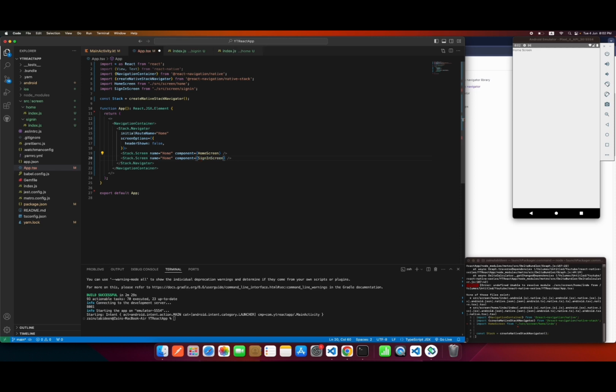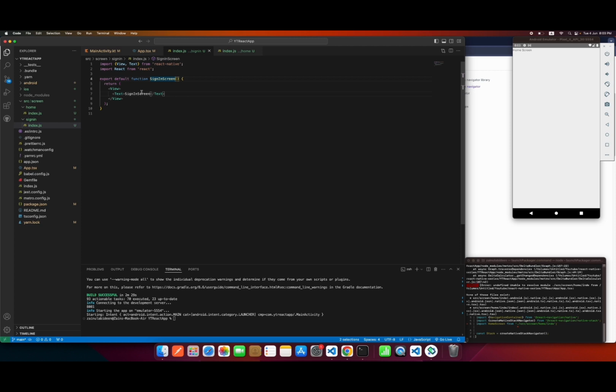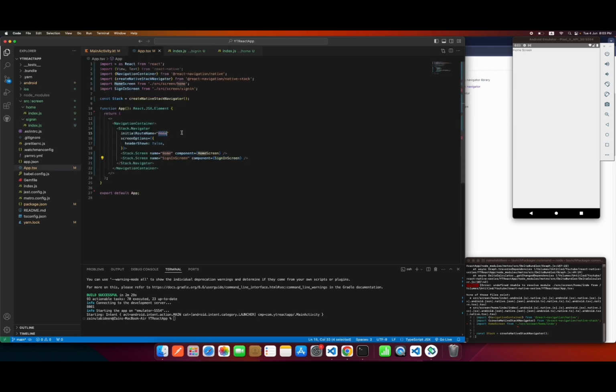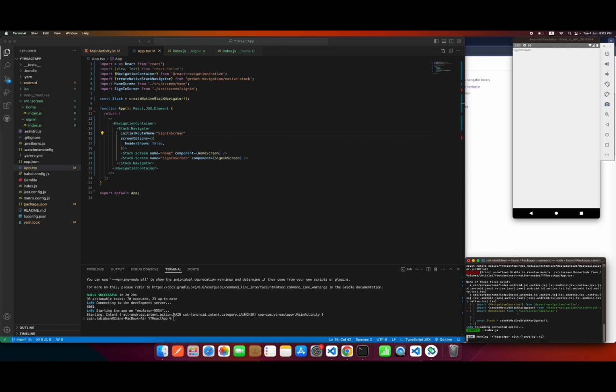So sign in screen, and you have to name it. Basically I give the name same as my screen component name. Let's suppose I want this screen to open by default, so I just name it like this, and I will have to reload my application. To reload the application, you click on this console and press the R button to reload. Now you can see the sign in screen is on the top.